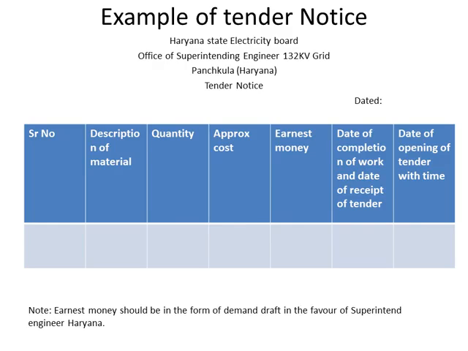Then the last one is the date of opening of tender with time, that at what time and on what day the tenders will be opened, that too in the presence of the tenderers who had filled the tender. So here is the note: the earnest money should be in the form of a demand draft in favor of the Superintendent Engineer, Haryana. Here it is just an example.